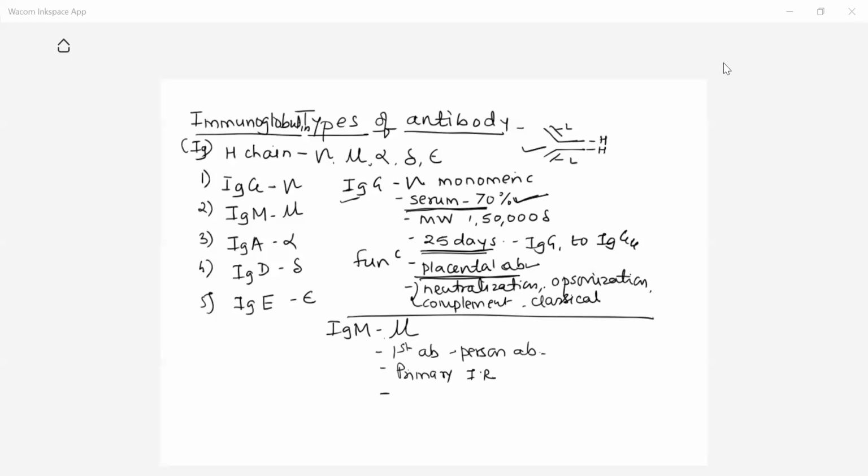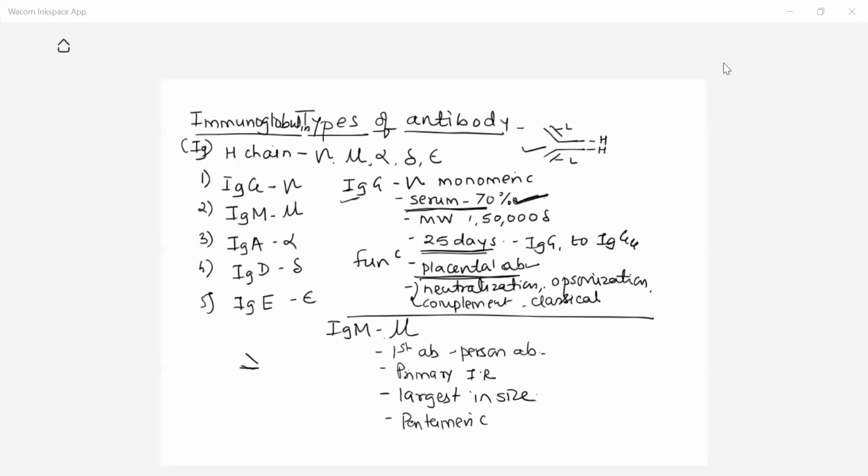Here, one of the most important properties of IgM is that it is the largest antibody found, largest in size. IgG is largest in amount and IgM is largest in size. This IgM is a pentameric antibody. Now what is pentameric? This is the structure of IgM.